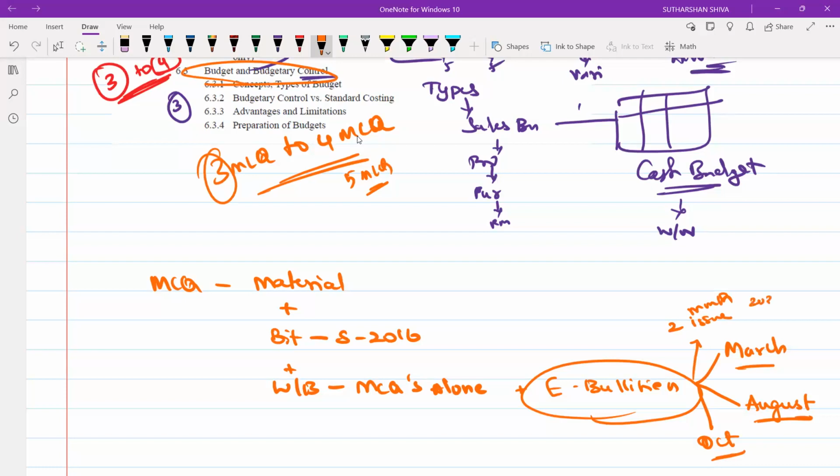That is 2023. Everything is based on 2023 only. In the e-bulletin, you will get a few sums plus MCQs. That will add some value.